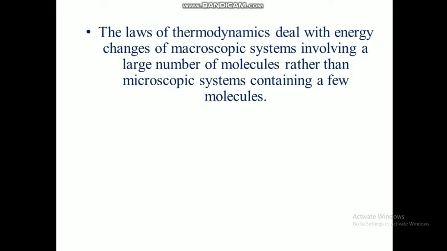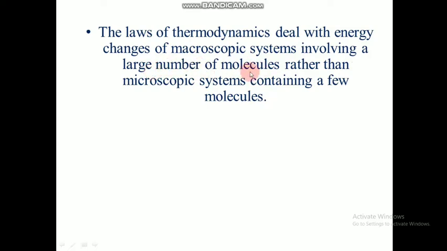We have two drawbacks of thermodynamics to mention now. The laws of thermodynamics deal with energy changes of macroscopic systems involving a large number of molecules, rather than microscopic systems containing few molecules. Almost all thermodynamic systems and laws tell us about macroscopic, bigger systems involving a large number of molecules.